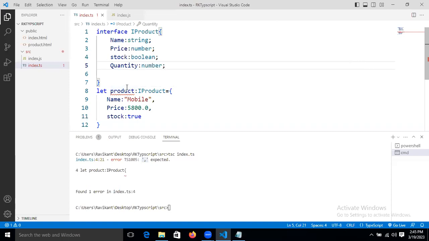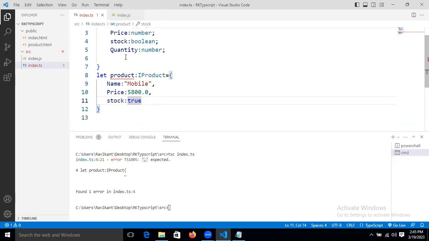What is it saying now, guys? It means whatever property you take in the interface, every property should be there inside the object also, the product object also. Then what do you need to do now? You take this one in this object, and you give the quantity. Let's give the quantity as 50, right?